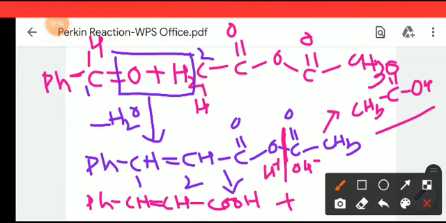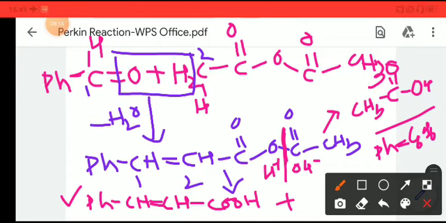Here the product formed is called cinnamic acid. So Ph-CH double bond CH-COOH. Here Ph is the benzene, C6H6. So by this simple trick you can easily determine, or easily produce, the product of the Perkin reaction.